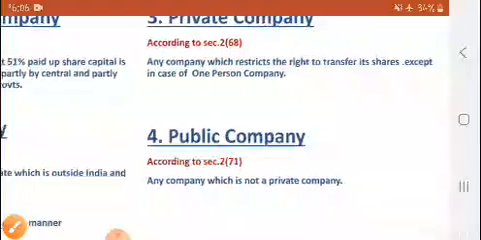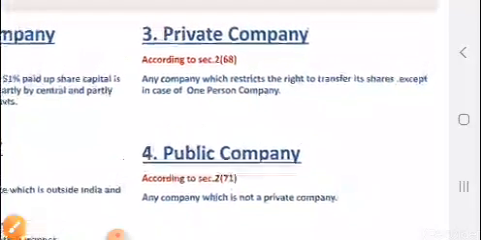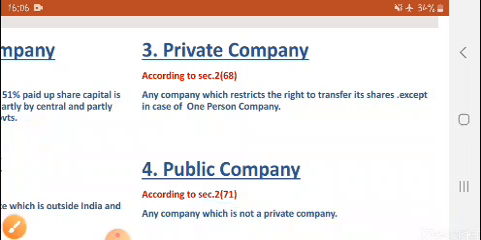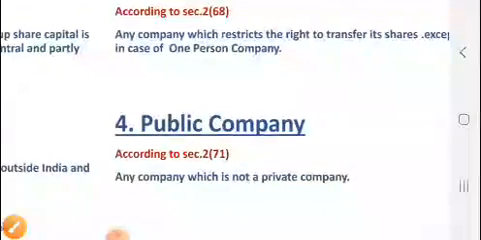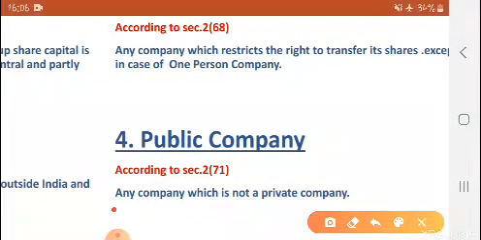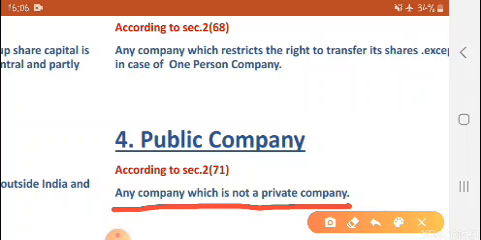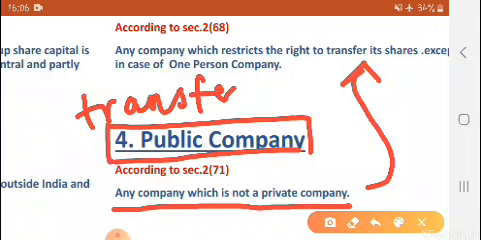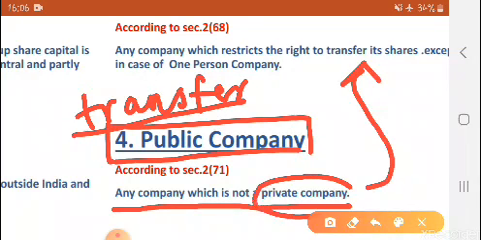Now the company which cannot transfer its shares is called a private company. So obviously the company which can transfer its shares will be called a public company. Public company means any company which is not a private company. Private company cannot transfer the shares, so a public company is one which can transfer its shares. It is given in section 2 subsection 71.